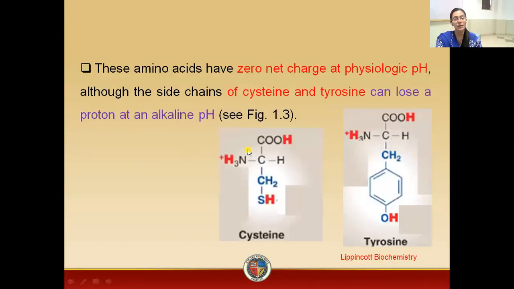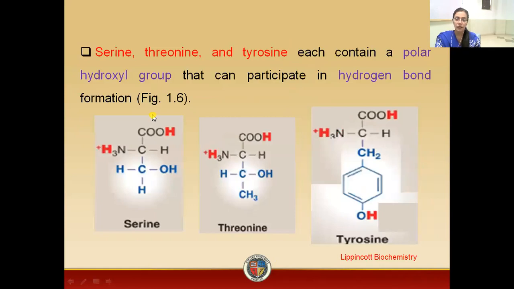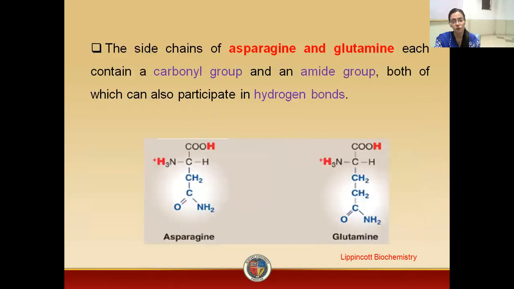So they actually have a net zero charge at physiological pH, but cysteine and tyrosine can lose a proton at alkaline pH. This figure is representing structure of cysteine and this is representing tyrosine. Now, serine, threonine, and tyrosine each contain a polar hydroxyl group. This is the hydroxyl group of serine. This is of threonine, and this is hydroxyl group of tyrosine. These hydroxyl groups can participate in hydrogen bond formation.